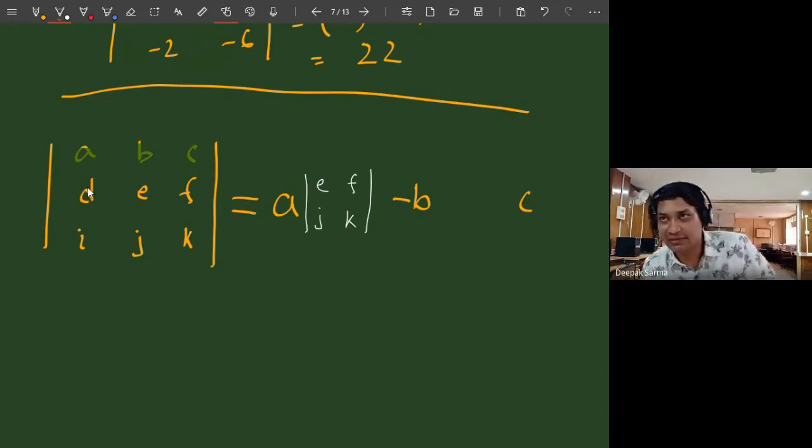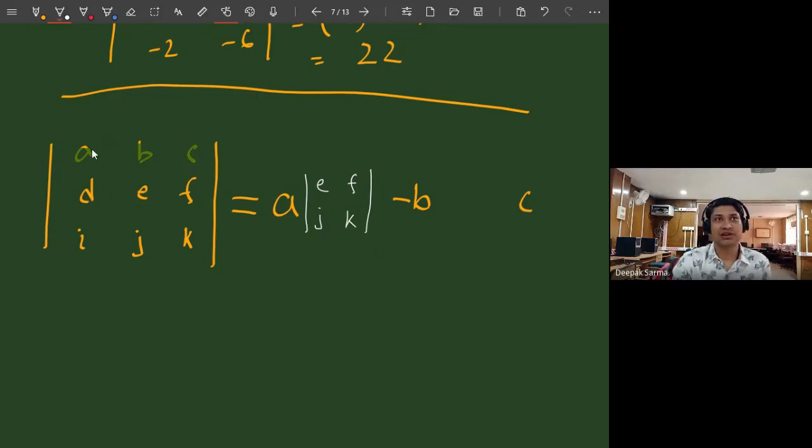I have first taken A, B, C, and the middle is negative. Then A, B, C already taken. Forget about the first row. Or in other words, you can say I will multiply A with the determinant. What kind of determinant is it?